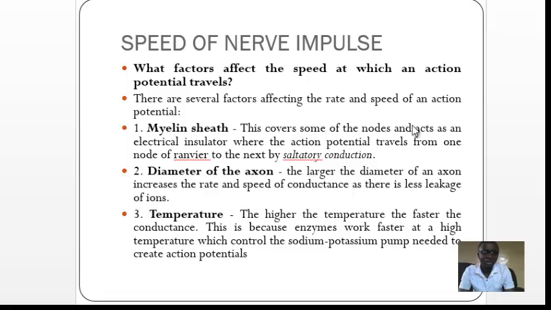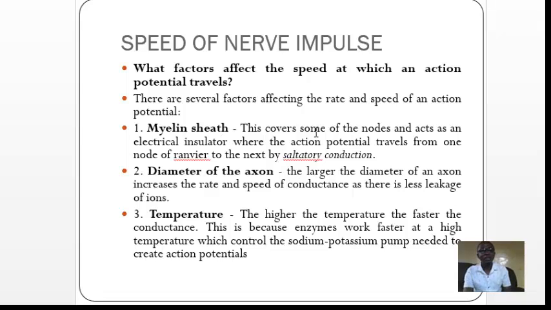Let us proceed with the speed of nervous impulse, or velocity of electrical signal. What are the factors which affect the speed of nervous impulse, or the travelling of the action potential? There are several factors which affect the rate and speed of action potential, but here we shall deal with only three factors. The first factor is myelination. Here we have two neurons, a myelinated neuron and a non-myelinated neuron.